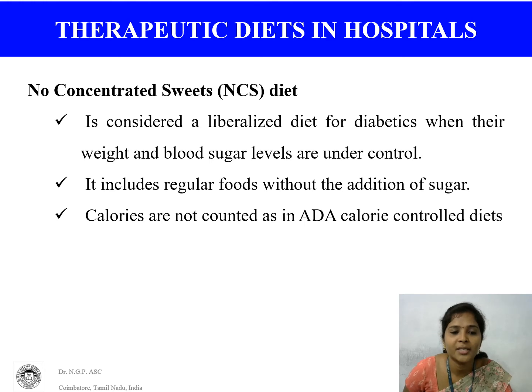The next one is no concentrated sweet diet. It is considered a liberalized diet for diabetics when their weight control and blood sugar levels are under control. It includes regular foods without addition of sugars. We can give juice, milk, coffee, tea, horlicks, whatever beverages, hot or cold, but without adding extra sugar. And then calories are not counted, unlike in the ADA calorie controlled diet.